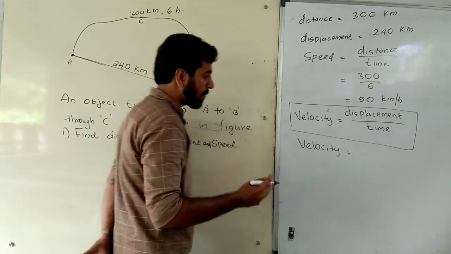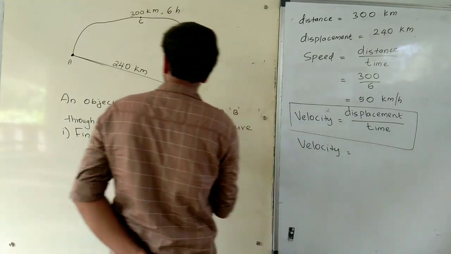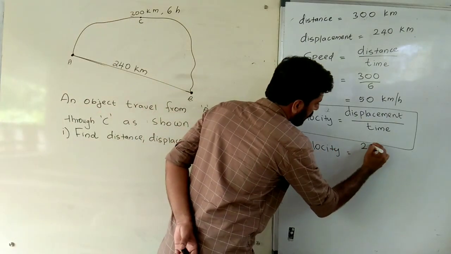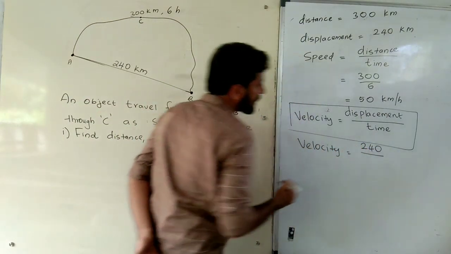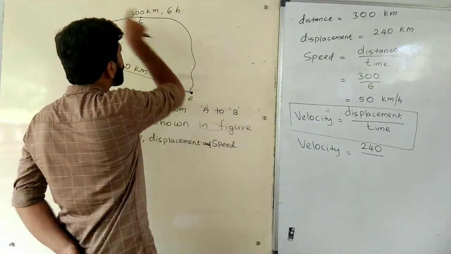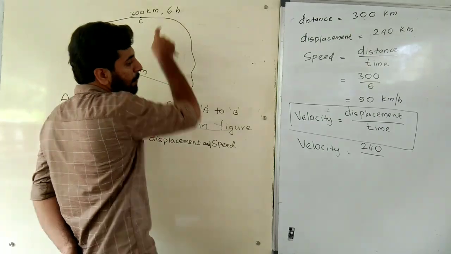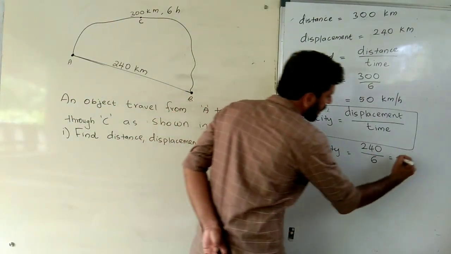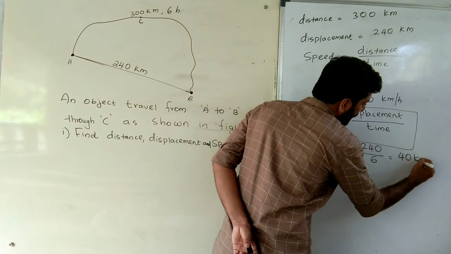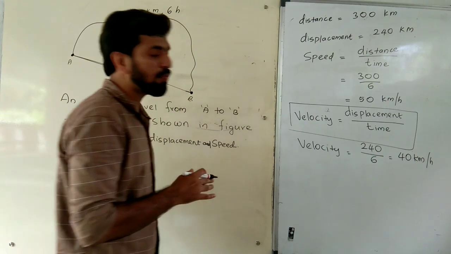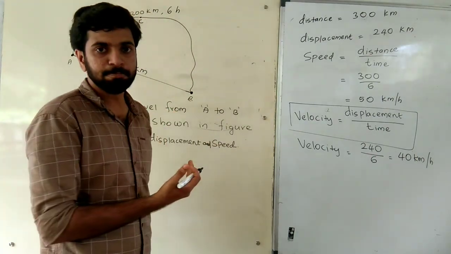When we do this problem, our answer becomes displacement. What is the displacement here? 240. 240 divided by, what is the time taken? Yeah, from A to B. It takes 6 hours. Therefore, we can give 6. 240 divided by 6 is equal to 40 kilometer per hour. Kilometer per hour is also here the unit of velocity.